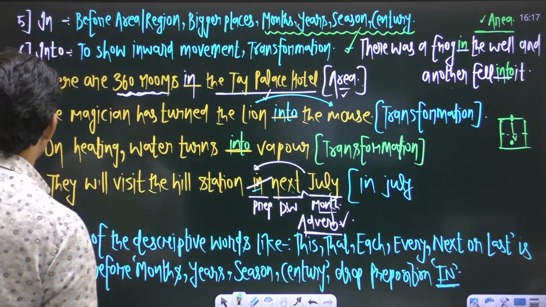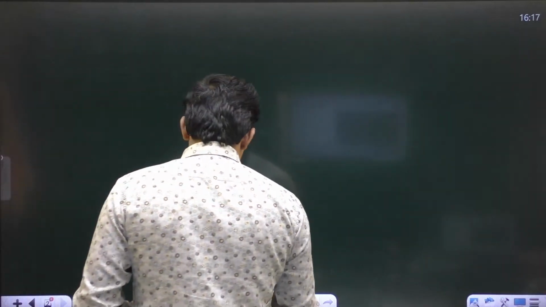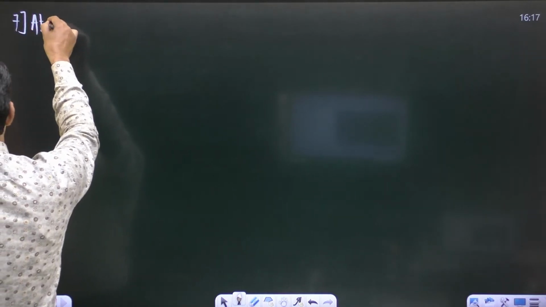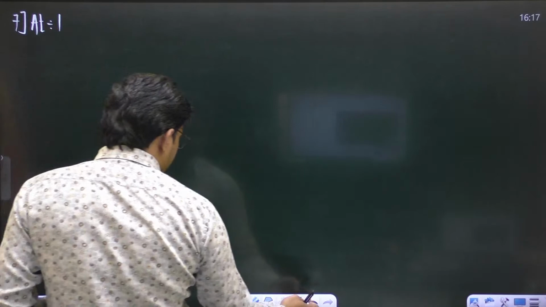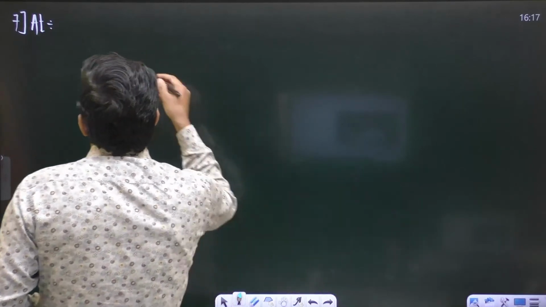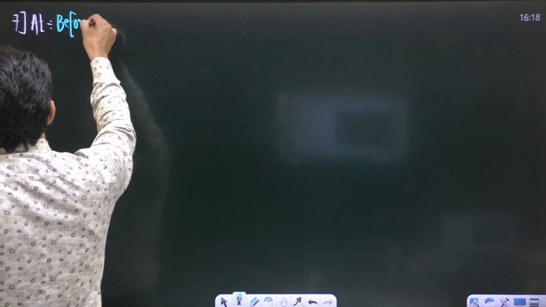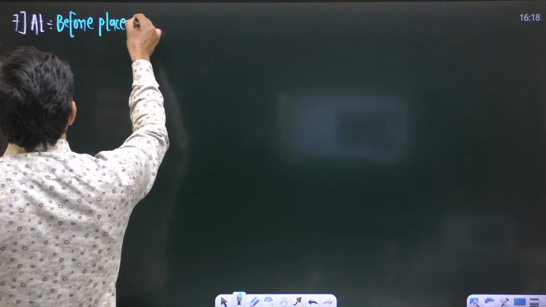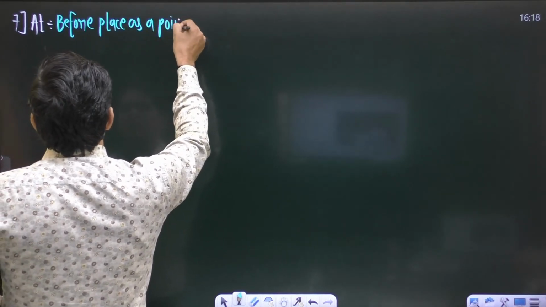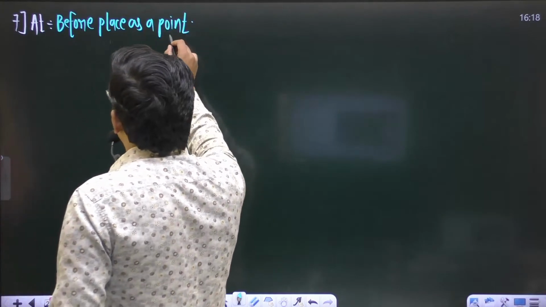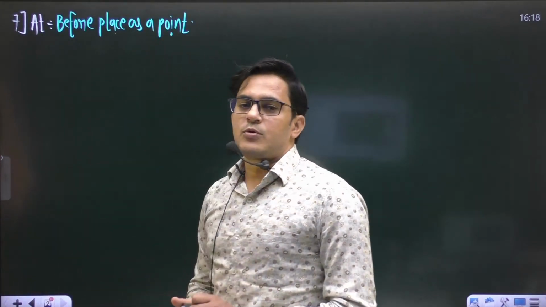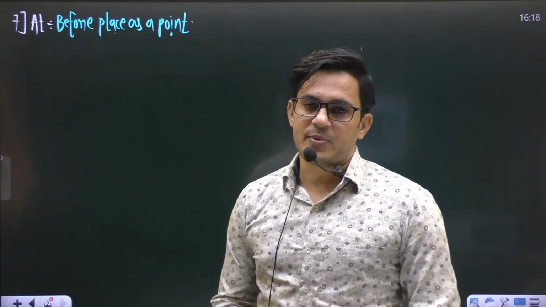So let us move to the next preposition, and the next preposition is at. We shall discuss the preposition at now. This is the 7th preposition. Make sure this preposition is used before place as a point. Whenever we denote a point to a place, before place as a point, we use the preposition at.